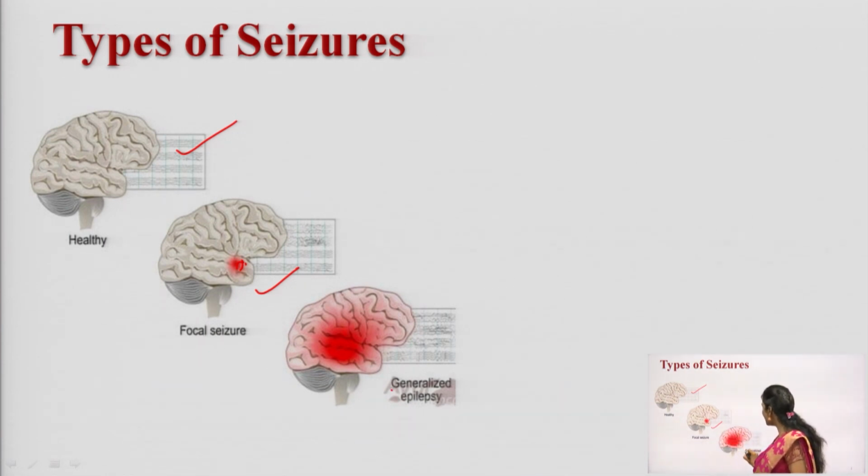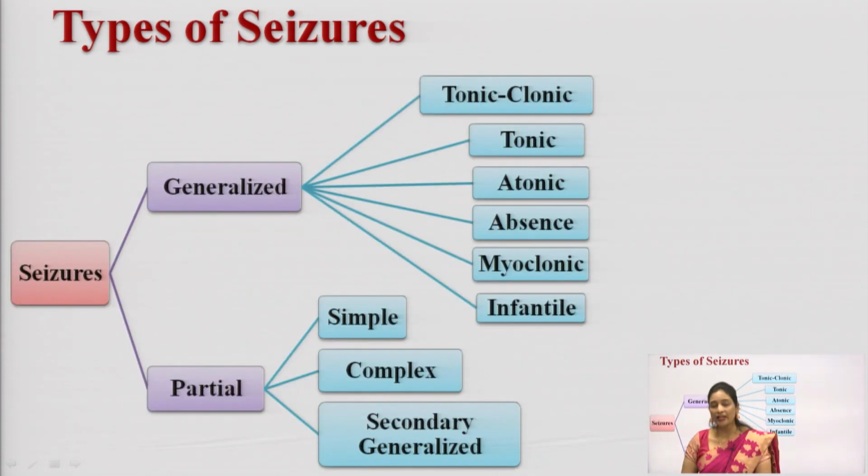This is a generalized seizure or generalized epilepsy. The seizures will be spread throughout the brain. This is the major difference between the focal seizure and the generalized seizures. And next we will discuss the types of seizures.